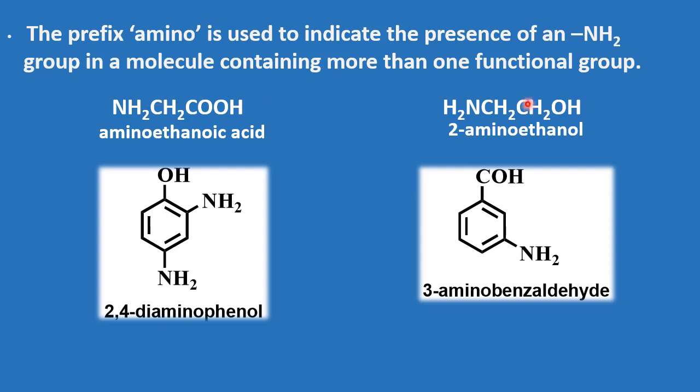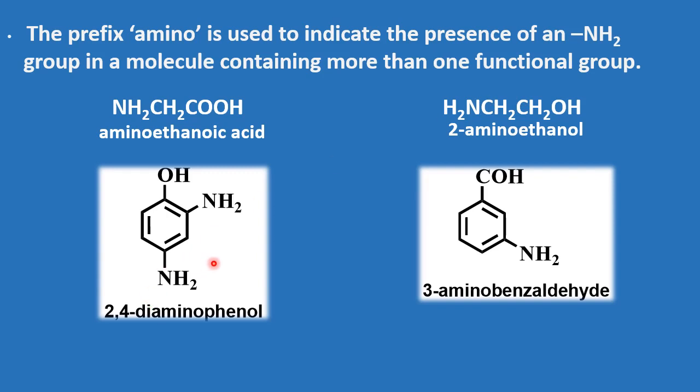But in case we do not have a carbon-containing functional group but it is still more reactive than the amino group, now the name of this given compound is 1, 2, because we need to give the number 1 to the more reactive group. So the name of this given compound is 2-aminoethanol.